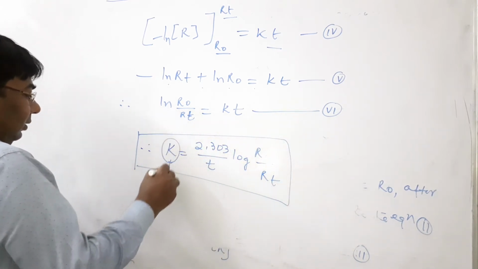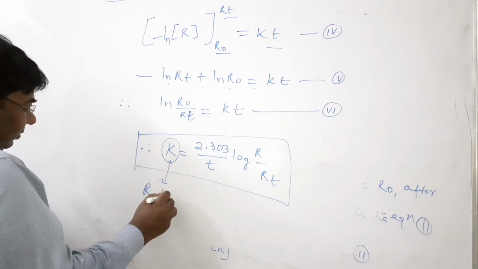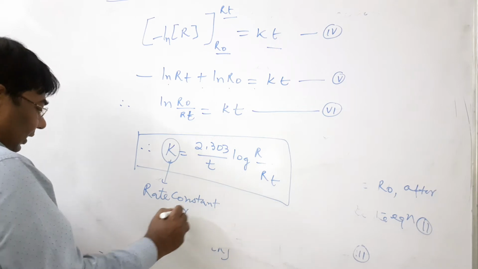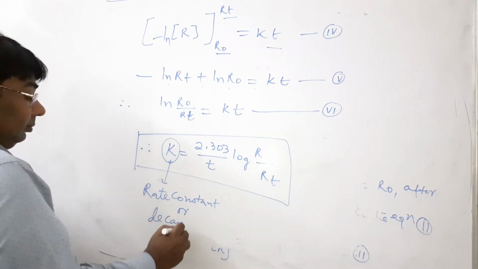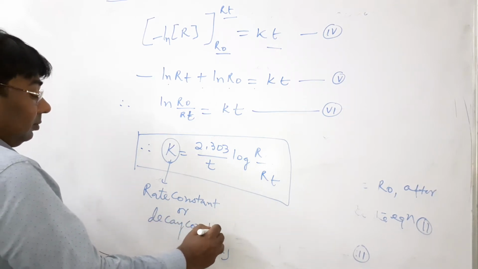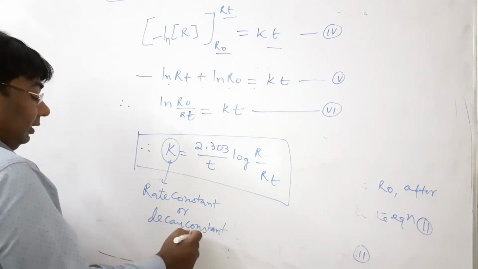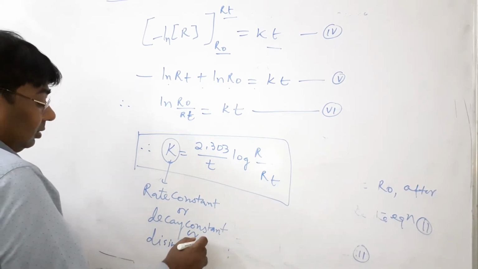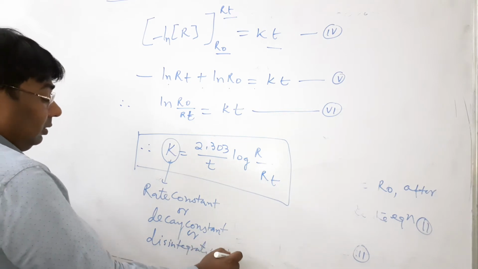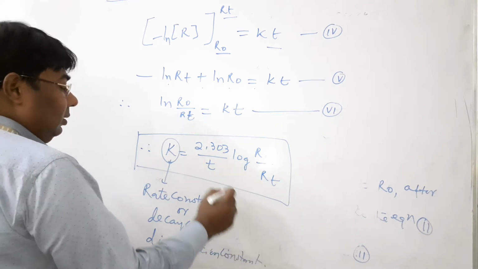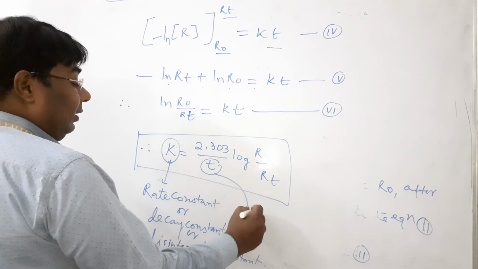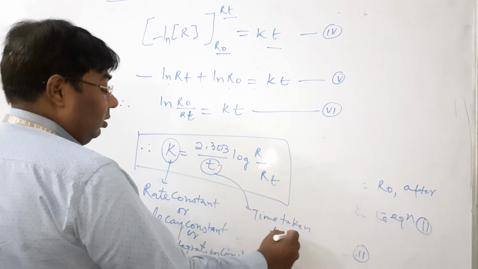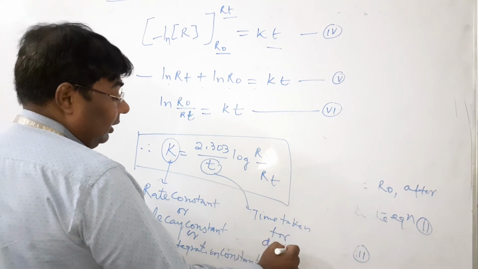Here k is the rate constant or decay constant or disintegration constant. t is the time taken for disintegration or decomposition.